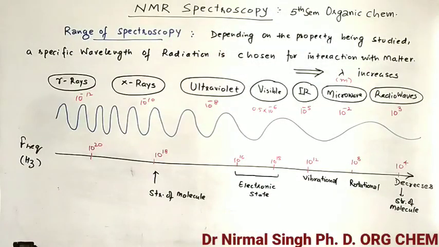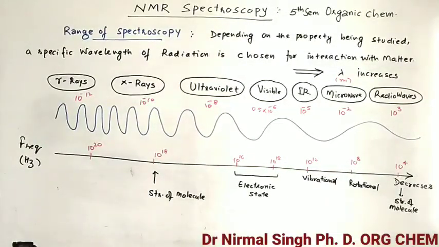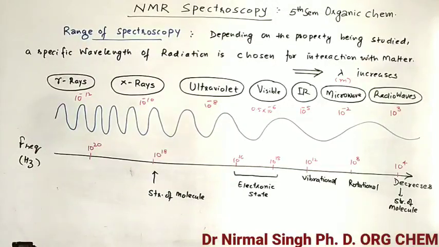Depending upon the property being studied, a specific wavelength of radiation is chosen for interaction with the matter. It means, depending upon which property of the matter we want to study, we must choose the proper wavelength. Because when we use different radiations, for example, if you are looking at the dynamics of a molecule, rotation of the molecule or vibration of the molecule, there are different energies involved.